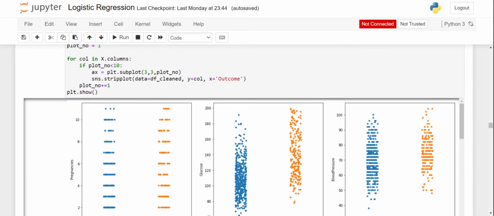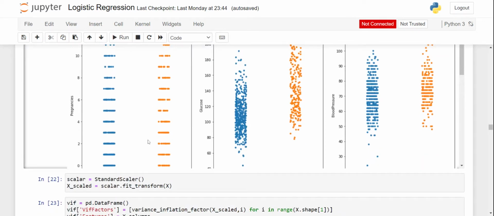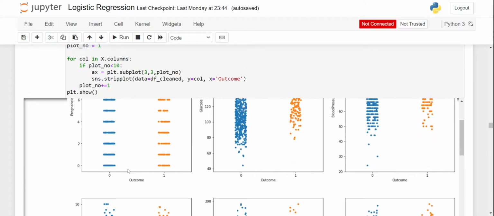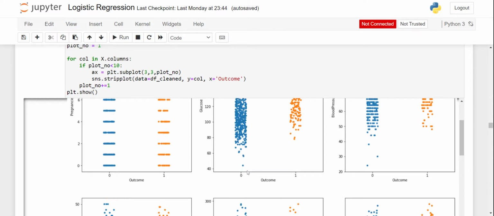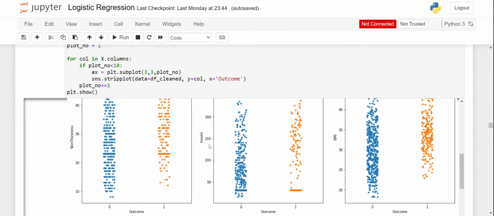Pregnancies have almost similar zeros and ones for the outcome value, sir. And for glucose, we have a similar distribution for zero and one. And blood pressure too, we have a similar distribution.